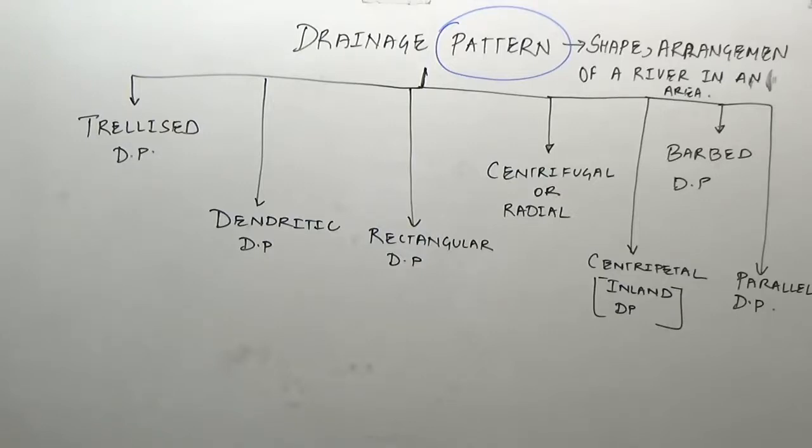And now, from the preliminary point of view, remember this is one of the important topics, as they will ask you the definition of different types of drainage pattern.